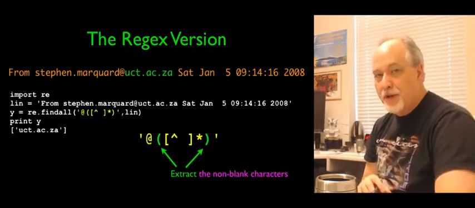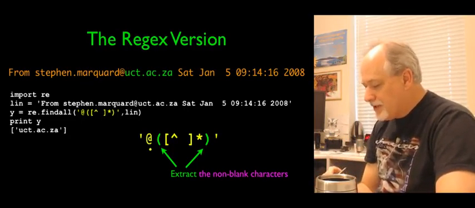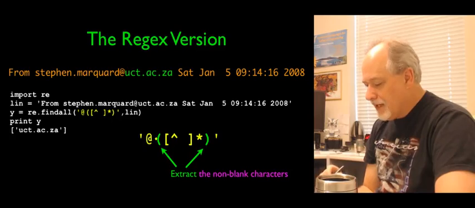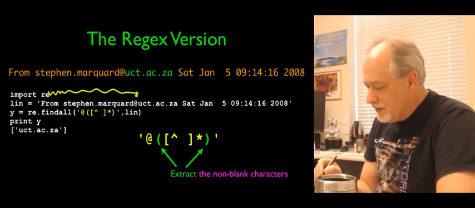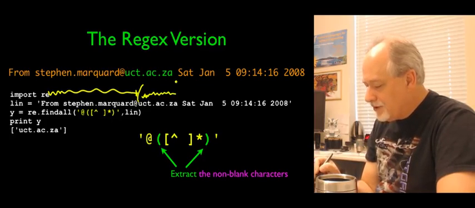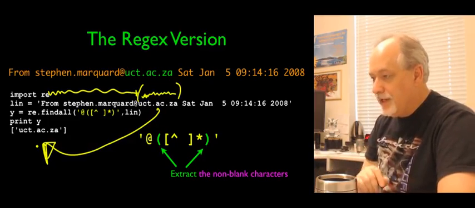And the parentheses simply say I don't want the at sign. I really want those non-blank characters after the at sign. Okay, so that's what I want to extract. So it's like, go find the at sign. Okay, great, found the at sign. Start extracting, look for non-blank characters, end extracting. So pull that part out and put it right there.